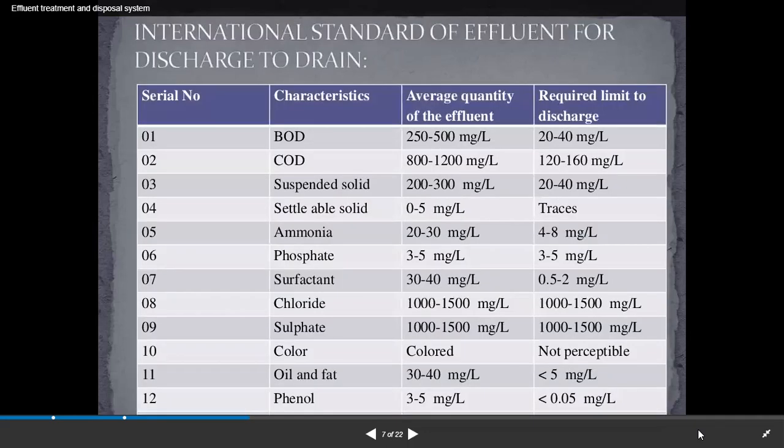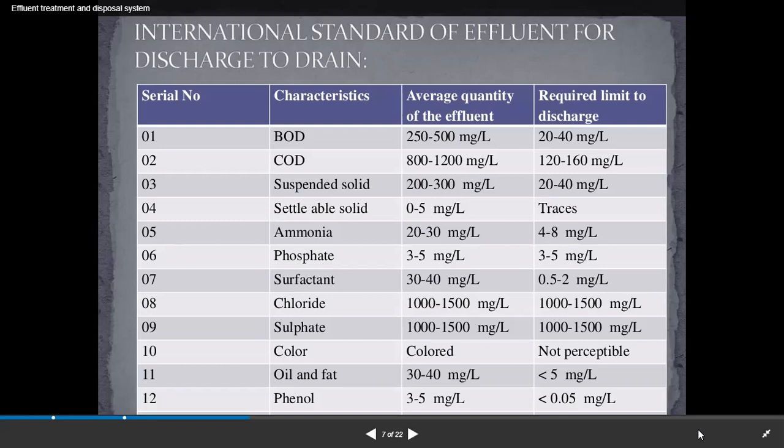And guys, international standards of effluent for discharge to drain. For example, characteristics: BOD is nothing but biological oxygen demand. Average quantity of the effluent is 250 to 500 milligram per liter, and the required limit of discharge is 20 to 40 milligram per liter. And characteristics of chemical oxygen demand: average quantity of the effluent is 800 to 1200 milligram per liter, but the required limit to discharge is 120 to 160 milligram per liter.